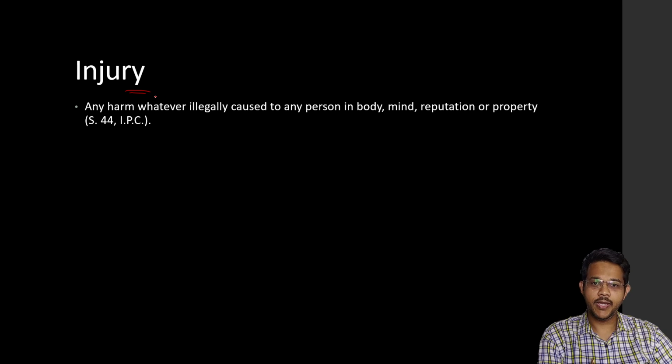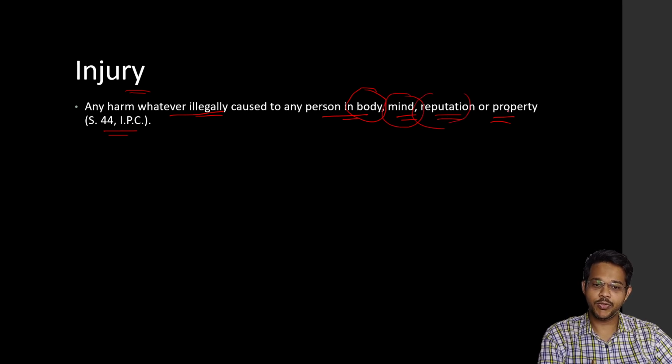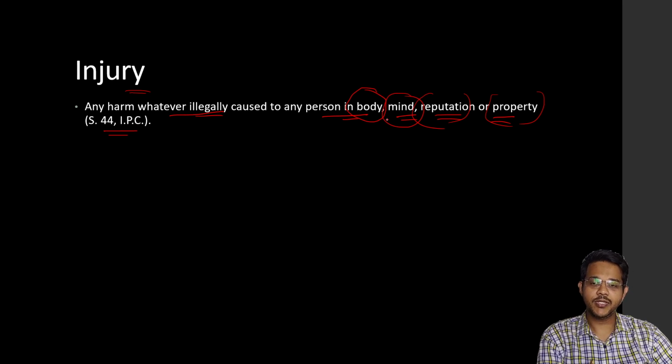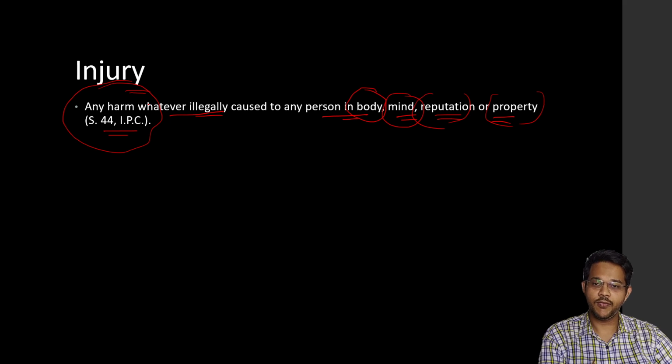Injury, by legal definition, is defined under Section 44 IPC. It is defined as any harm, whatever illegally caused to any person in body, mind, reputation, or property. So injury in legal definition has to be caused illegally, and it doesn't only include bodily injuries. It also includes mind injuries or injury to a person's reputation or property. Property here may not only include monetary property, it may also include anything which the person thinks valuable. So any damage to anything valuable to that person's property will also cause some form of injury to the person. So that all comes under the definition of Section 44 IPC.